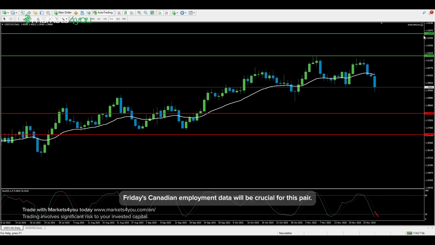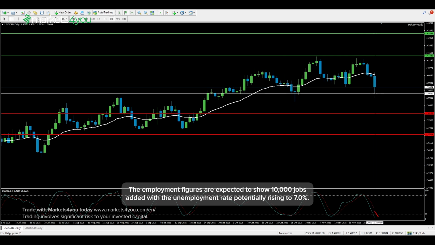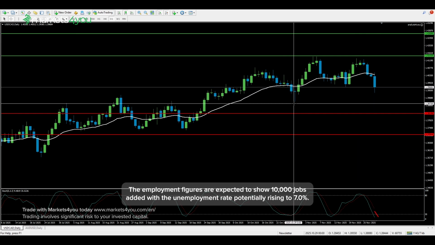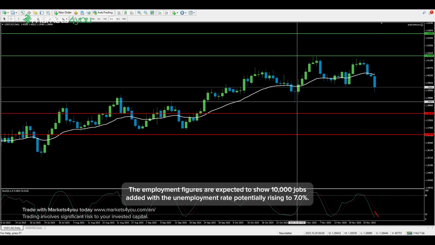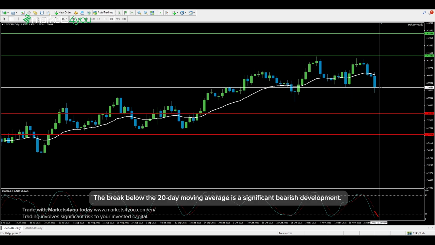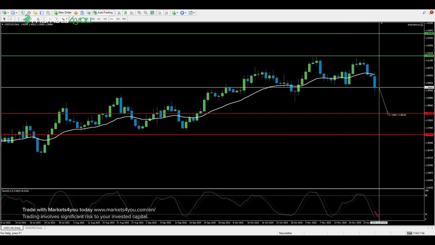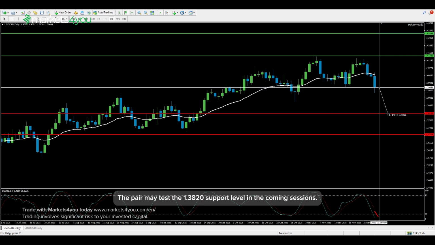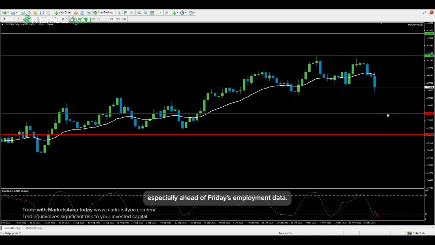Friday's Canadian employment data will be crucial for this pair. The employment figures are expected to show 10,000 jobs added with the unemployment rate potentially rising to 7%. The break below the 20-day moving average is a significant bearish development. The pair may test the 1.3820 support level in the coming sessions. However, with the stochastic approaching oversold territory, traders should watch for potential short-term bounces, especially ahead of Friday's employment data.